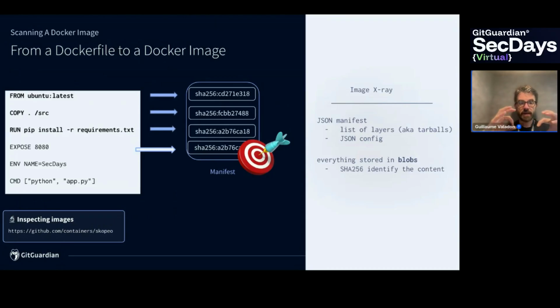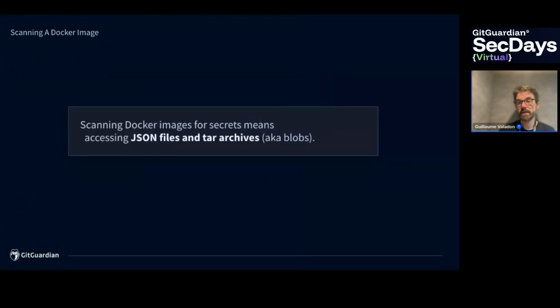And the layers and the config file, the Dockerfile in JSON, are then stored in a JSON manifest, which is the specific format of a Docker image. So to put everything together, a Docker image is built on your laptop or on your servers with the docker build command and the Dockerfile, then pushed to the registry. The registry will contain a manifest which describes the layers that need to be retrieved, and the JSON config file, which is more or less the Dockerfile. So at the end of the day, scanning for secrets in Docker images means scanning JSON files and archives.